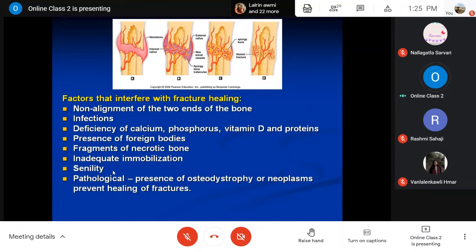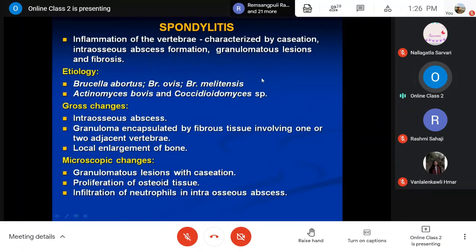Then lastly, pathological. That means any disease condition of the bone, like maybe you have osteodystrophy, or bone cancer, for example, or any other bone-related disease condition, just nearby the bone fracture site. If the disease condition is not cured, it will disturb and interfere with the process of your bone healing, right?